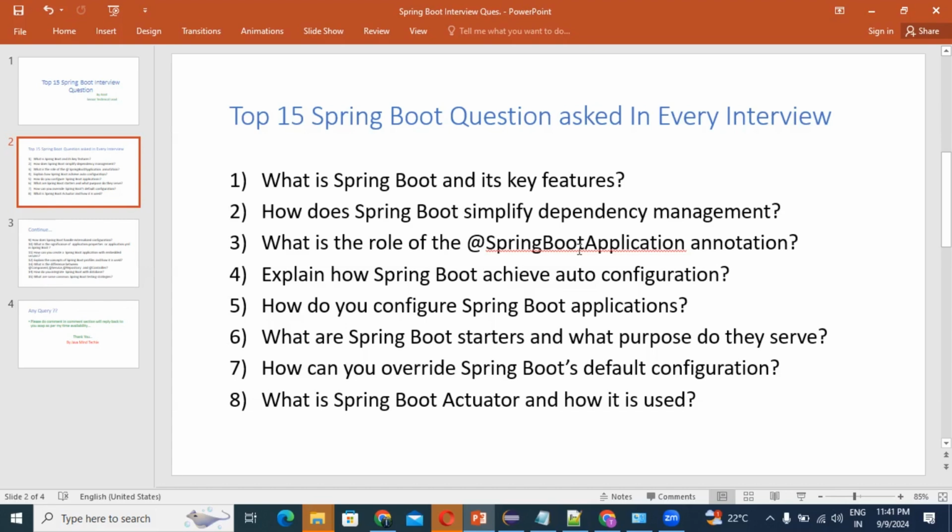In very simple terms, it automatically creates and registers beans based on two factors.